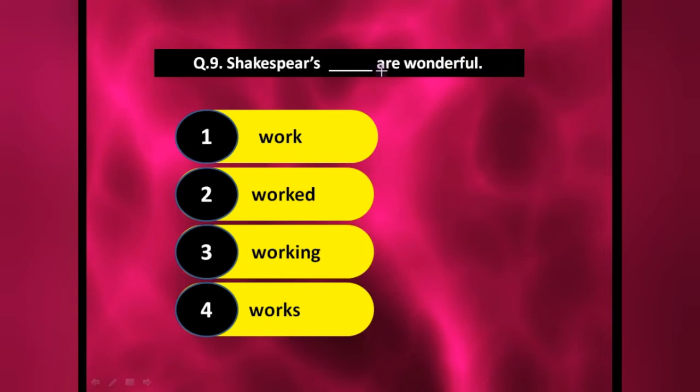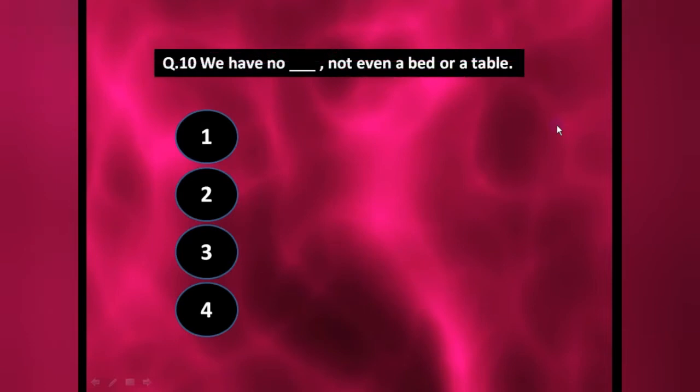Now what to put? See here, verb are. Are is what? That is plural. Okay, so it means we want a plural word here. What do we have to put here? Shakespeare's works, meaning more than one work we are talking about in this sentence. Understood?